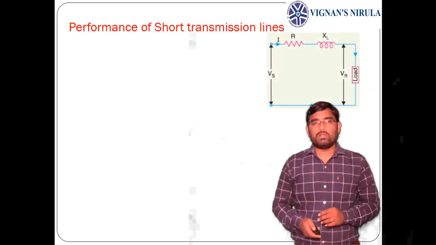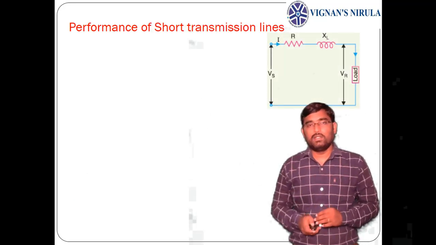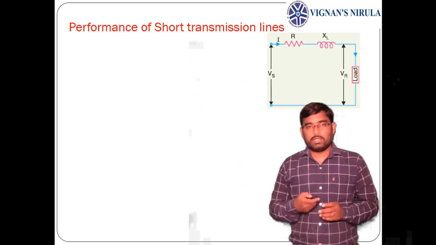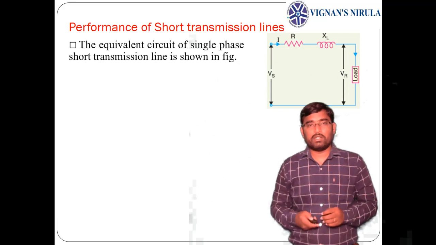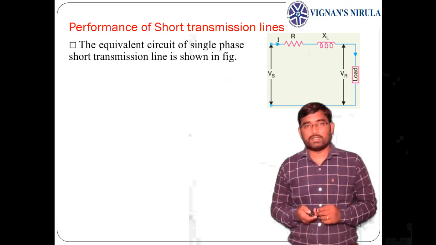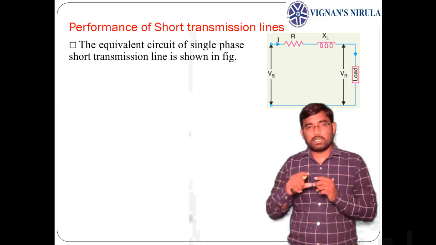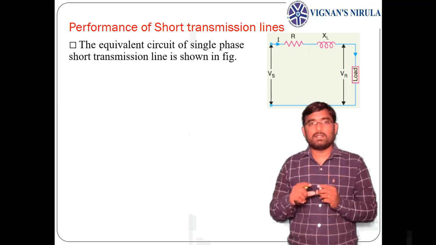So now let us see the performance of short transmission lines. See the diagram, it shows the equivalent circuit for a short transmission line, where we have taken the resistance and inductance into consideration. Because the length of the short transmission line is low, the charging current will be low, so the effect of capacitance is neglected.